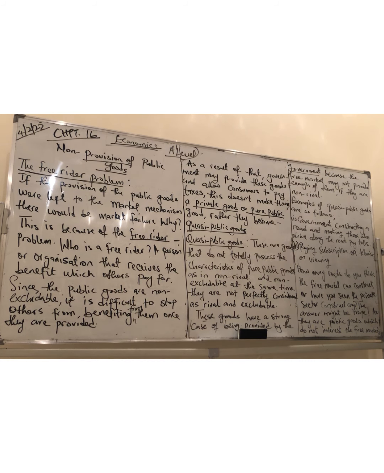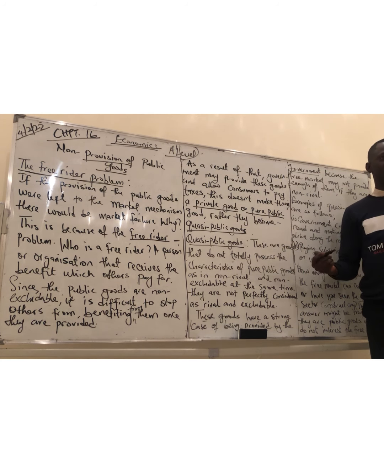Because a road is more of a public good, and it is non-rival. So the construction of roads does not allow businesses, the free market, to maximize profit. Because the free market will be interested in providing such a good or service if they are rival, if they are excludable. But roads are not excludable. It's for everybody, so it does not interest them, because they might not maximize profits.